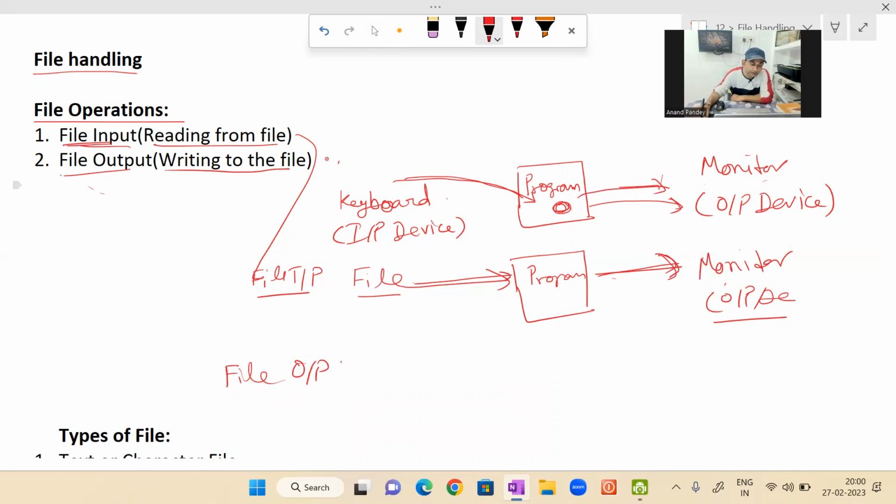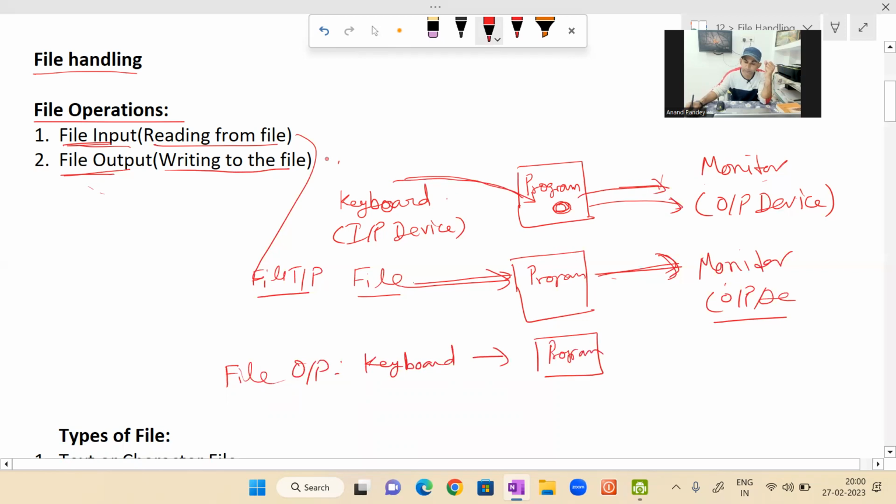So this time in case of file output, the program will not send the output to the monitor, it will send the output to the file. मतलब output इस बार ये monitor को नहीं देगा, file को देगा. Means in file output what will happen? The data will be taken from the keyboard. Keyboard से data मिलेगा. And that will go to the program. Input हम करेंगे, we are going to write on the file. फाइल में हम डेटा स्टोर करना चाह रहे हैं, मतलब फाइल में टाइप करने जा रहे हैं. दैट इज कॉल्ड फाइल आउटपुट. सो कीबोर्ड से हम इनपुट लेंगे.